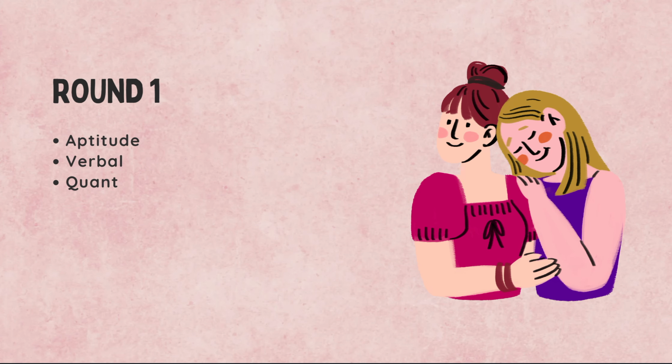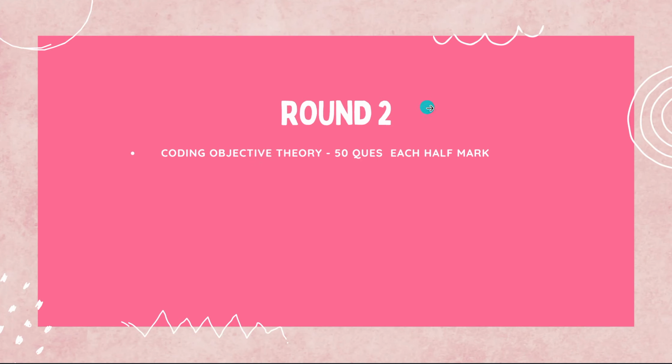60 percent is the cutoff mark for this round's qualification. And round 2 is objective, coding objective theory questions, 50 questions, each half mark. This means this round consists of objective questions on the coding theory part.